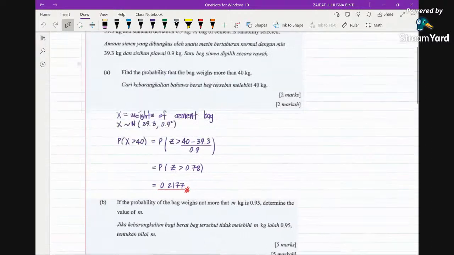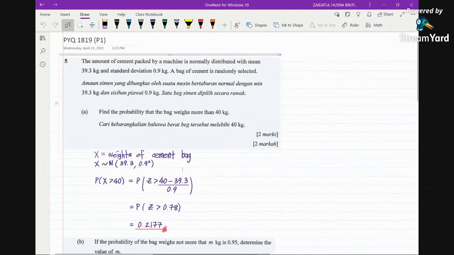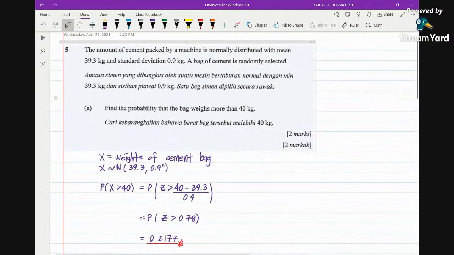Okay, so 18, 19. For this particular year, the format was quite different from last time, because this topic appeared in both papers, paper 1 and paper 2. So now let's have a look at this.